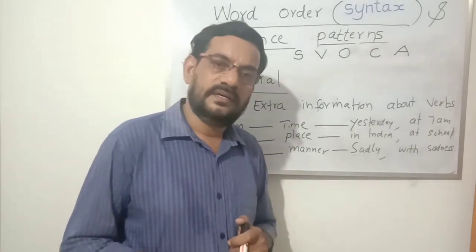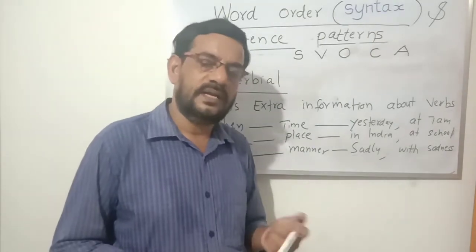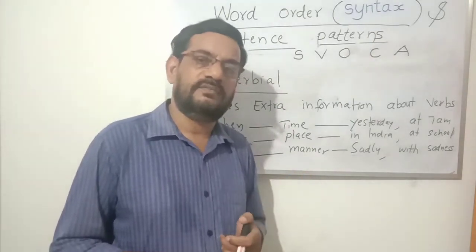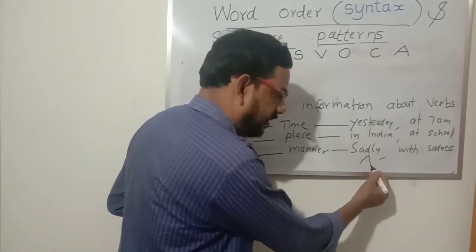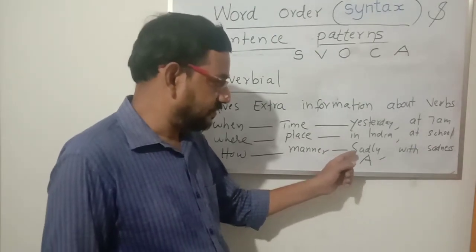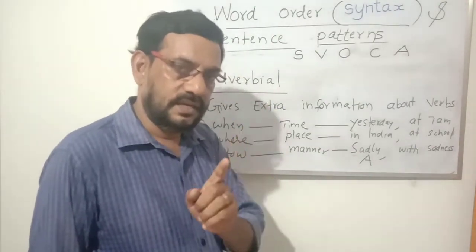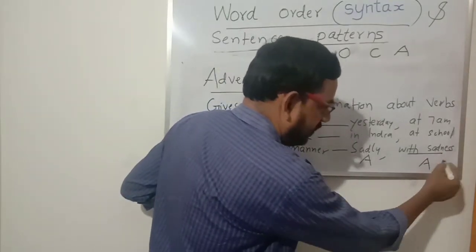That's an adverbial. Or we can expand it: with sadness. "Sadly" means with sadness, and "with sadness" is also an adverbial. So for the word "sadly", or for "with sadness", you can indicate A.